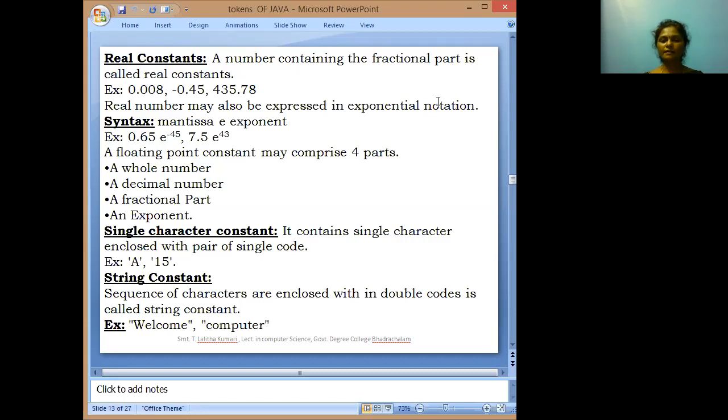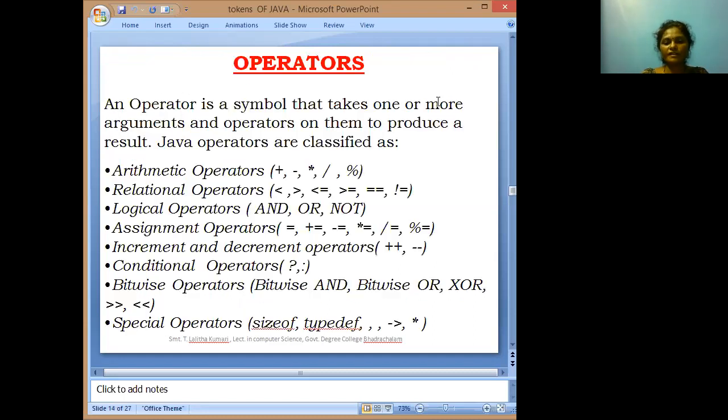So this is called a string constant. A sequence of characters enclosed within double quotes is called a string constant.